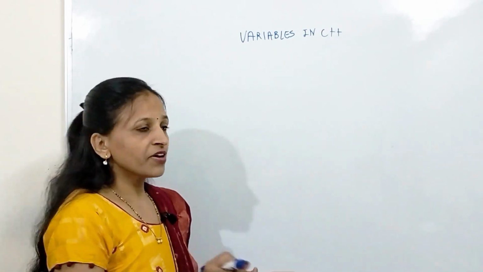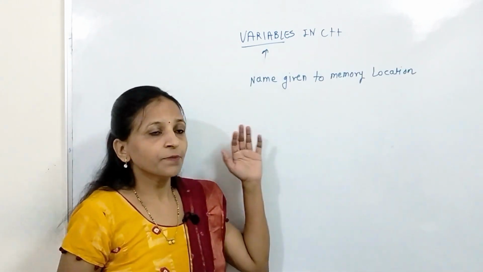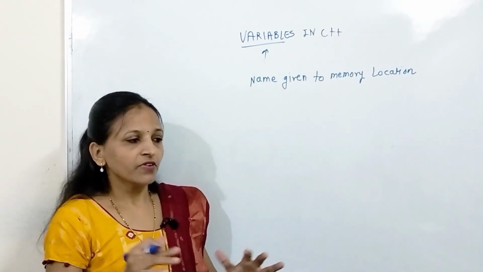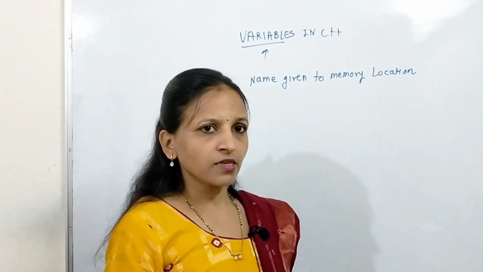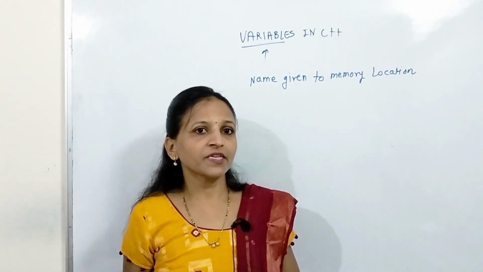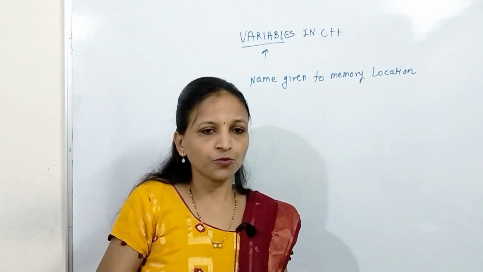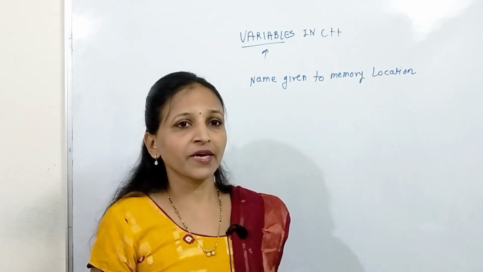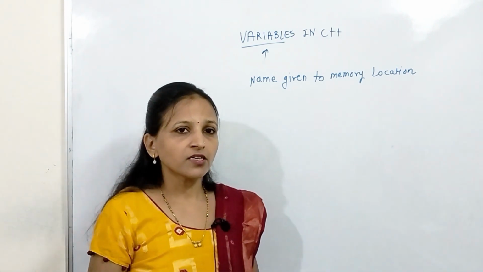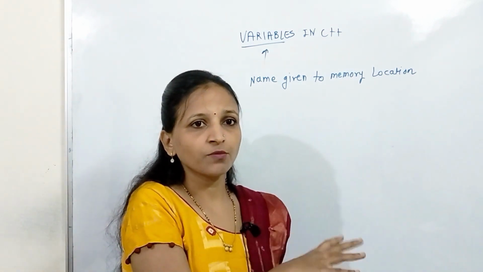Variable means what? Variable is a name given to a memory location. What does it mean exactly? See, whenever you are writing any program, you have to take something from the user and you have to display something to the user. That is nothing but input and output. While doing input and output, you have to allocate some memory space so that you can store whatever is accepted from the user in that allocated block.